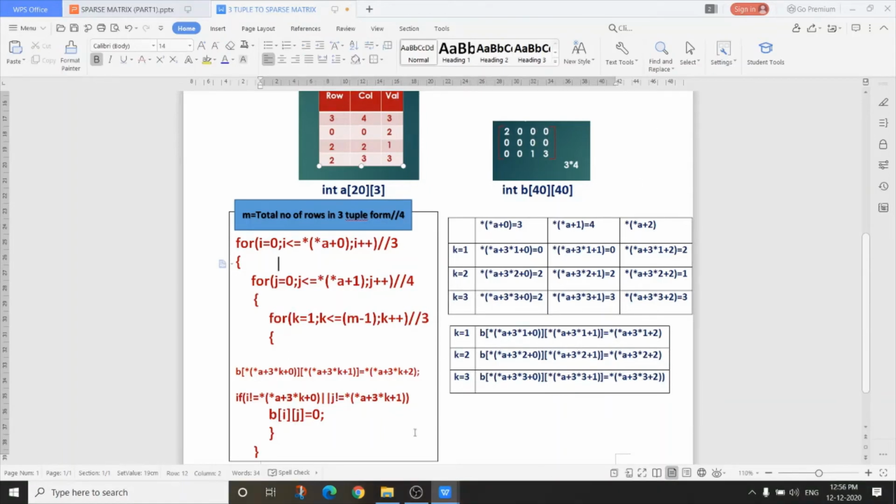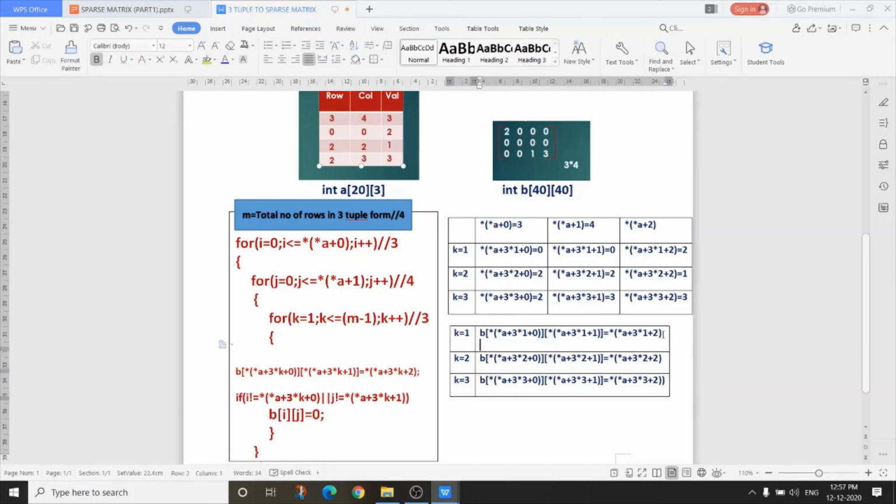First time, what is the value of k? K equals 1. Then *(a+3*k+0), what is it? k is 1, so *(a+3*1+0) is 0. So this value is b[0][0]. And then what is the value of *(a+3*1+1)? k is 1, so it is 0.